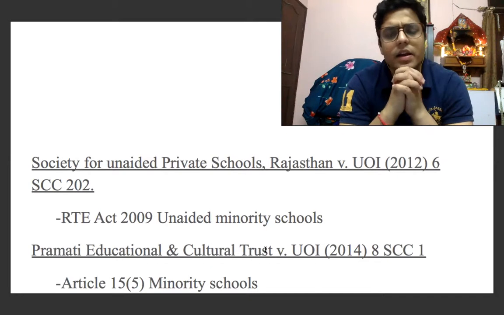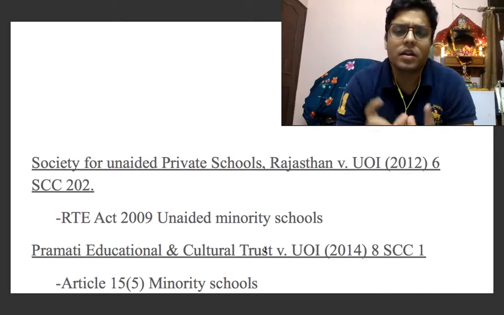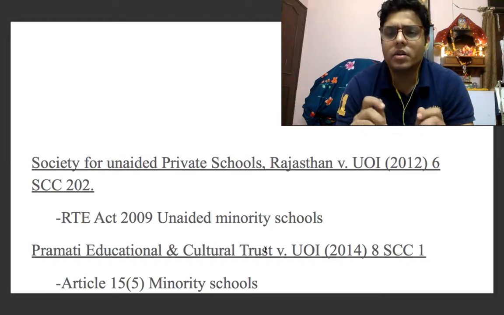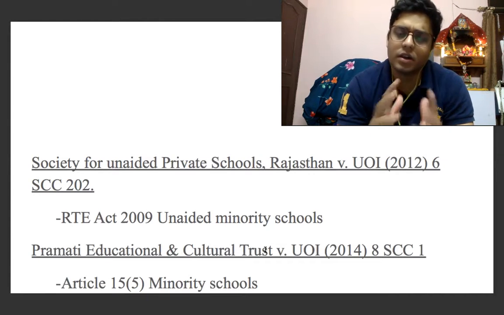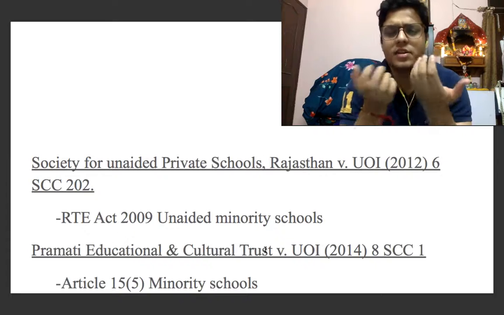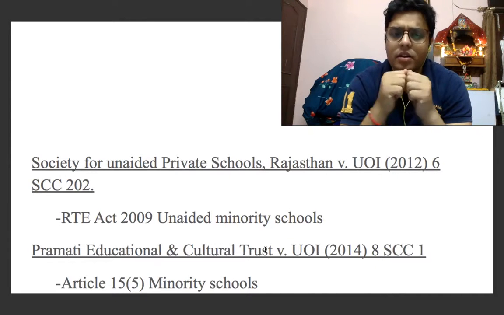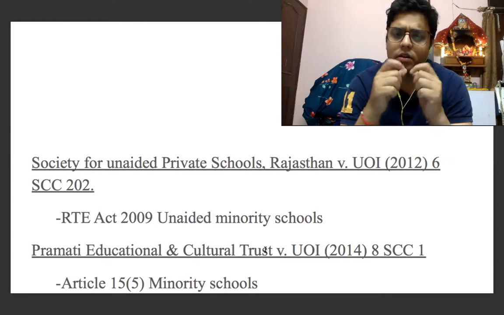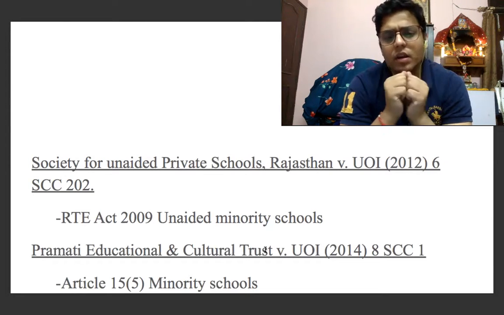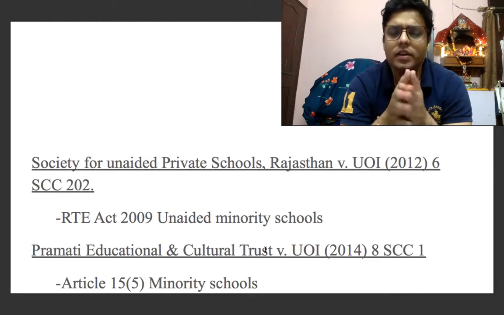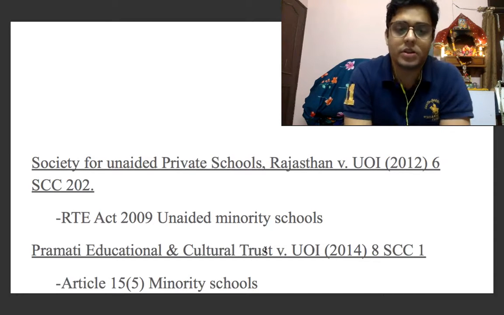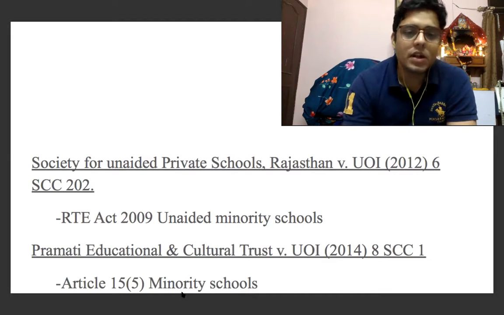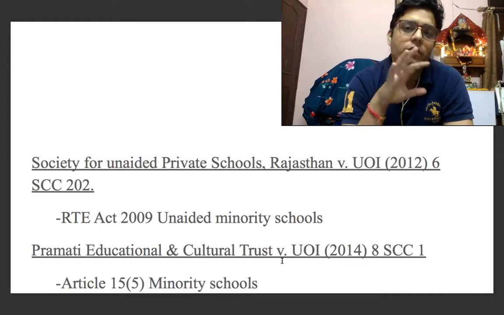Under Article 29 and 30 of our Indian Constitution, certain rights have been provided to minority communities based on linguistic grounds. Okay, so they have certain rights to establish and administer educational institutions and all. So in order to protect their rights, these powers have been given to them. So considering certain facts, in this case, unaided minority education institutions were excluded from the purview of the Right to Education Act 2009. So the next important case that came into light was Pramati Educational and Cultural Trust versus Union of India. This was a case of 2014.